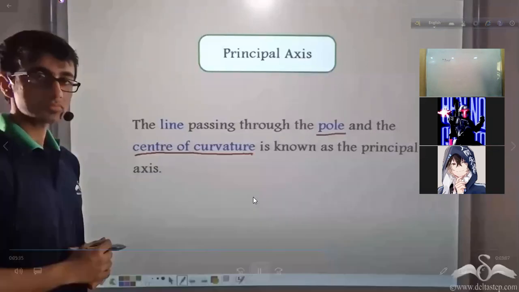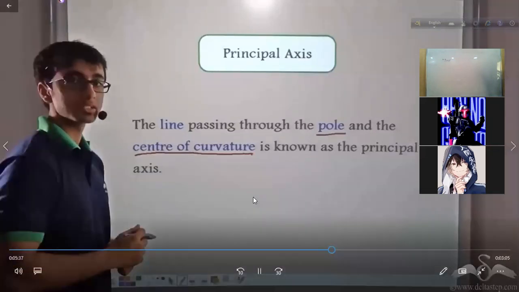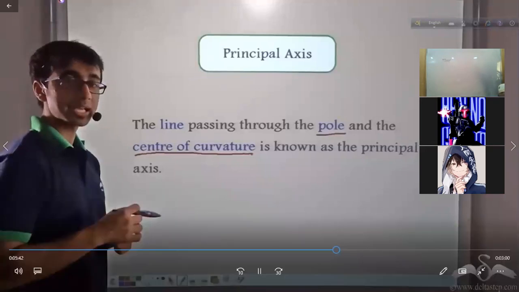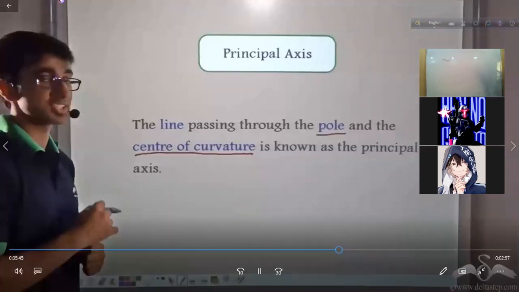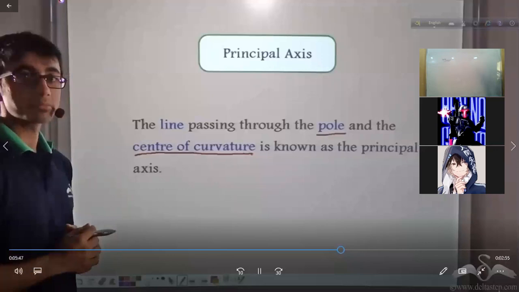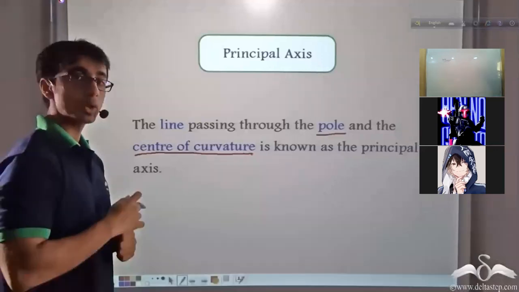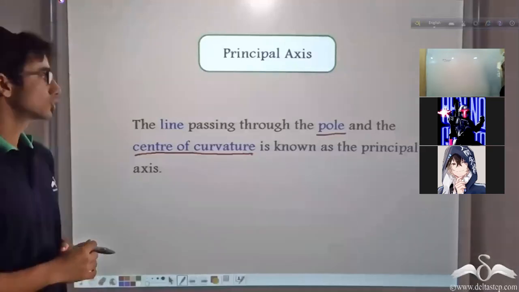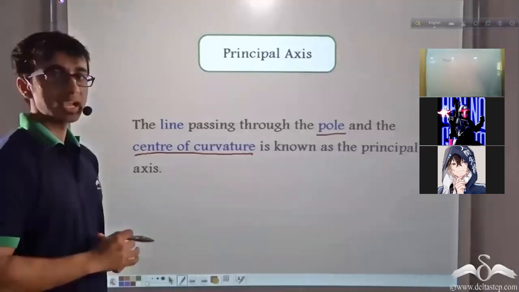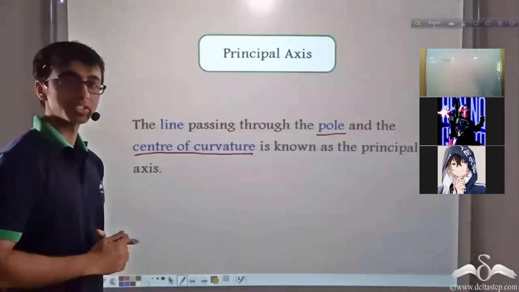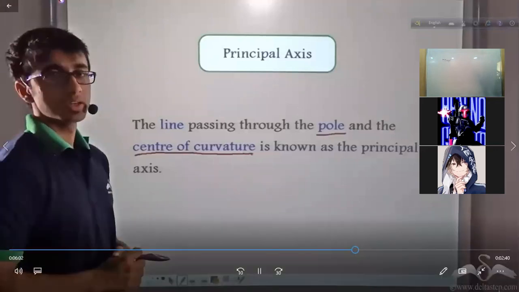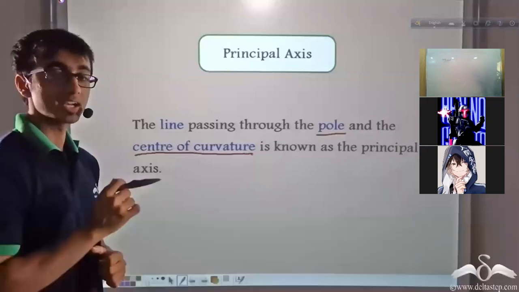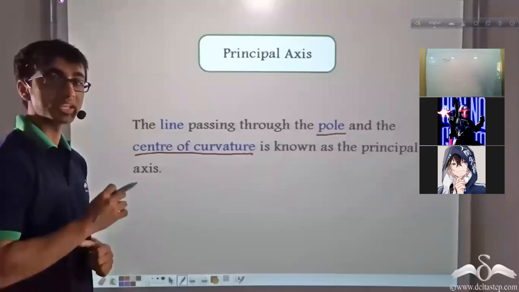In the first sphere, in which we had marked out the concave mirror, the line that joined C1 and P1 was the principal axis for the concave mirror. And in case of the second sphere, where we had marked out the convex mirror, the line that joined C2 and P2 was the principal axis of the convex mirror. So we learned what principal axis is, and we have also covered pole, radius of curvature and center of curvature. Now you must be wondering if there are any more terms. Well, yes, there is another term that is very important when it comes to spherical mirrors.